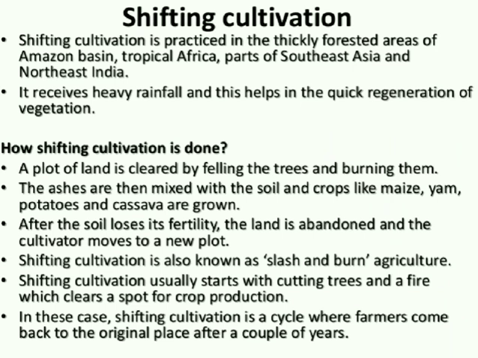Shifting cultivation usually starts with cutting the trees and using fire to clear a spot for crop production. In this case, shifting cultivation is a cycle where the farmers come back to the original place after a couple of years. In a simple sense, we can say that in shifting cultivation, they are changing their place of cultivation, and this type of agriculture is also known as slash and burn agriculture.